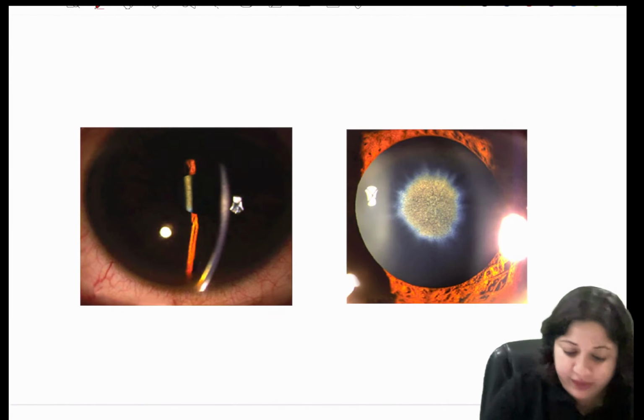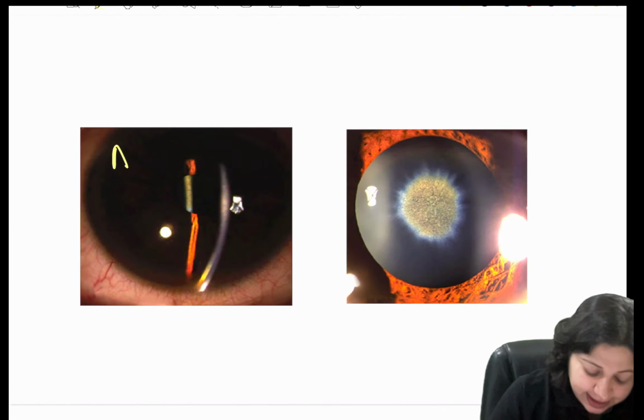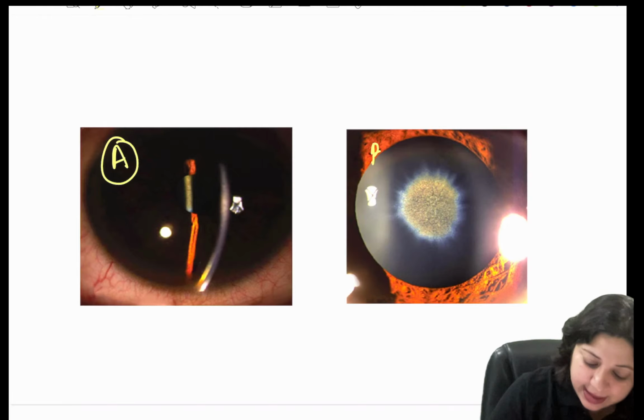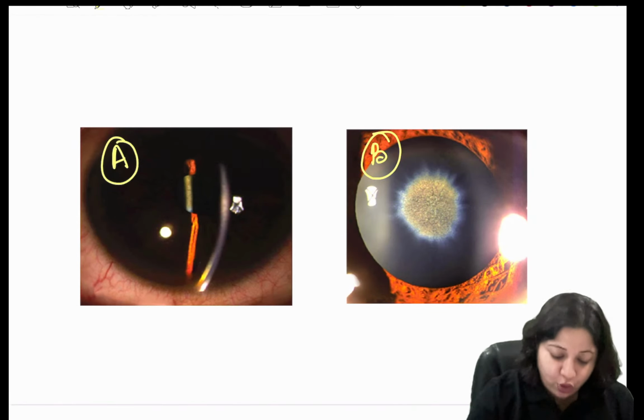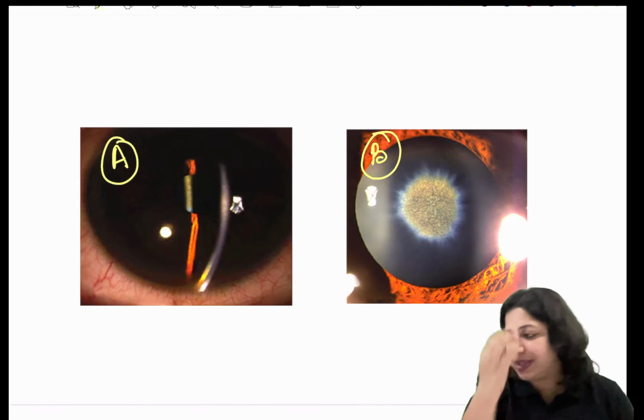So let's see. We see two images. This is image A and this is image B. Tell me, what are you seeing in image A? Look carefully. What are you seeing?